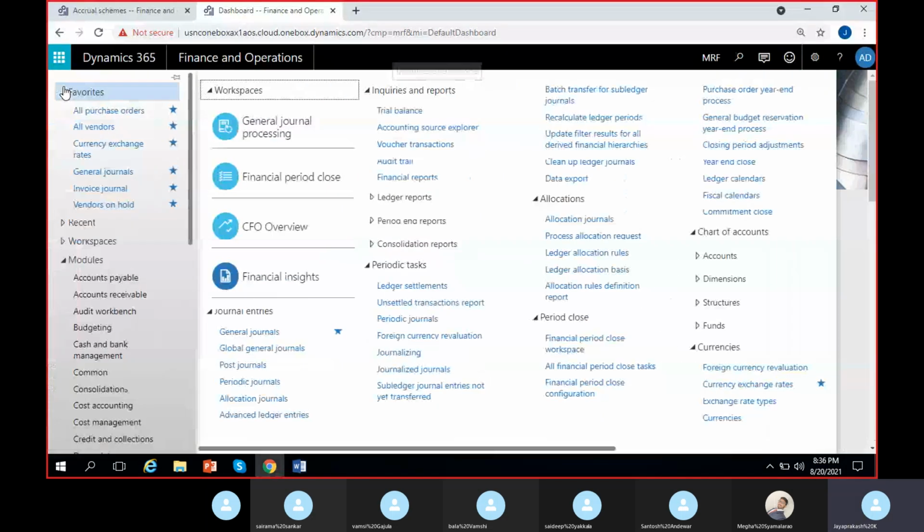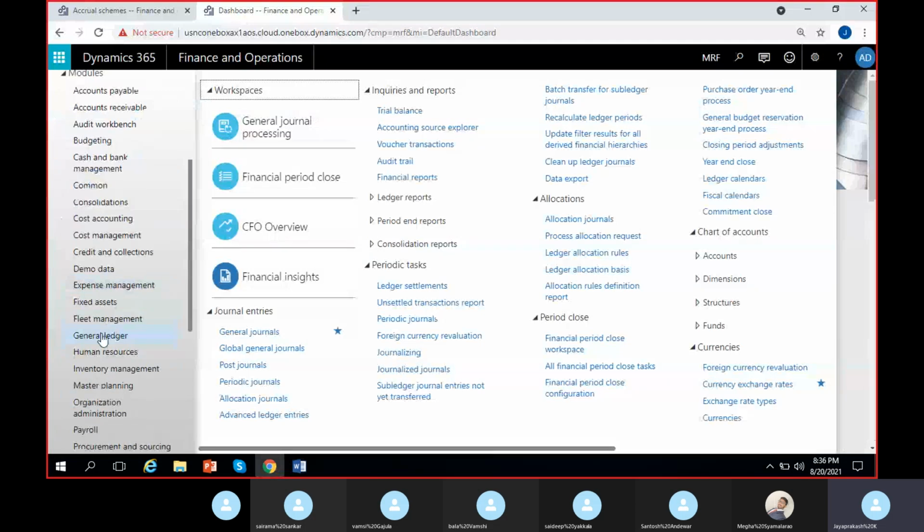So in order to create financial dimension sets, we have to go to general ledger. So where do we find financial dimensions in general ledger? Tell me the navigation.